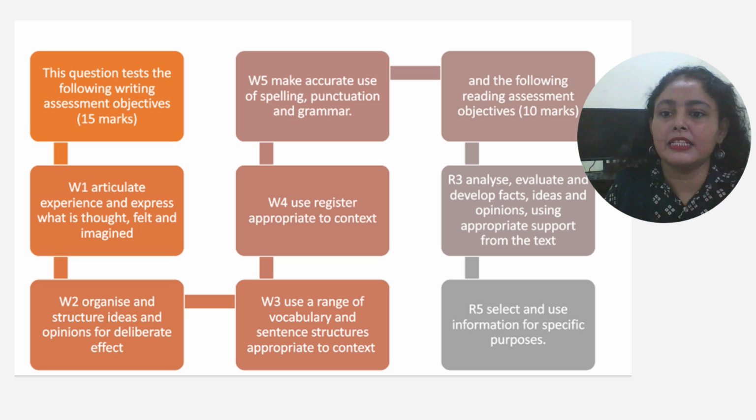Then organize and structure ideas and opinions for deliberate effect. Now, what effect do you want to create on your reader? Is it that you want to make them focus on the advantages of traveling, you want them to focus on the disadvantages of traveling, or you want them to give a balanced opinion about both of them? So whatever is in your mind, whatever the evaluation you have come up with after the careful reading, you have to structure your entire writing accordingly, and for this you have to plan first. Make accurate use of spelling, punctuation, and grammar.